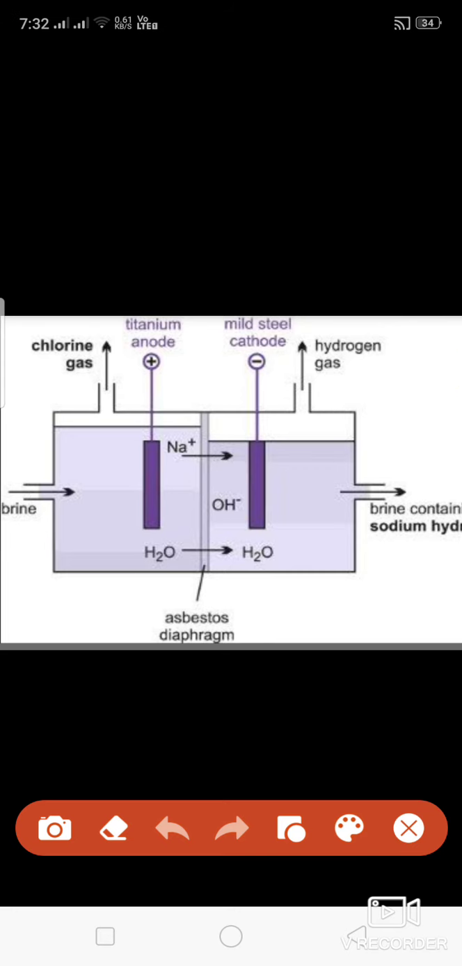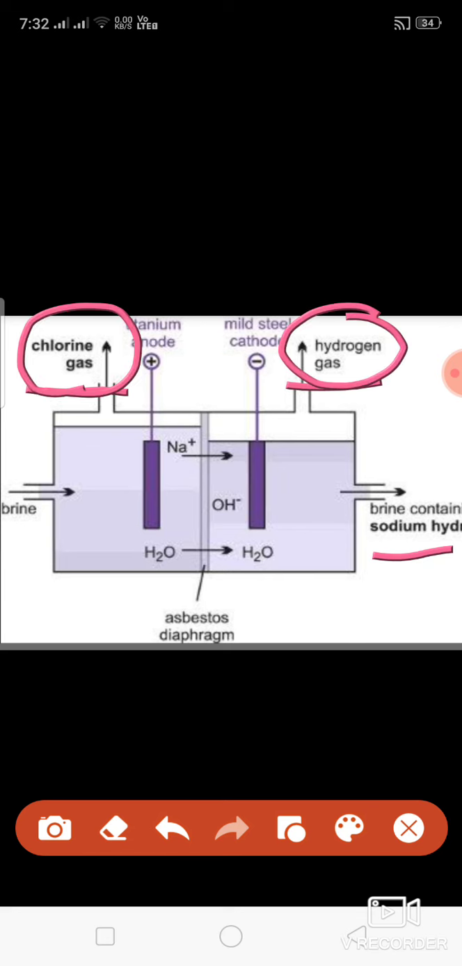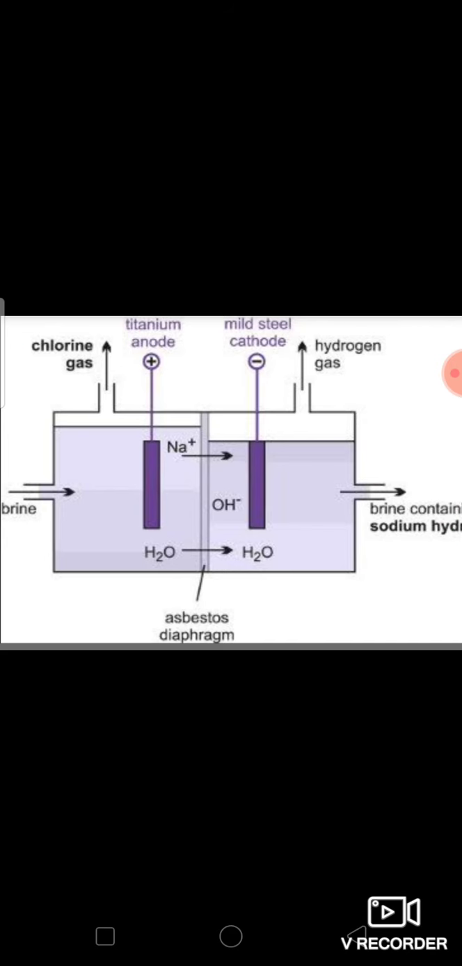See this: chlorine gas, hydrogen gas, sodium hydroxide. Chlorine gas, hydrogen gas and sodium hydroxide are the products. This is what is happening in the chlorine industry, and this process is known as electrochemical reactions. Definition: some chemical reactions proceed only by the passage of electricity. Such reactions are called electrochemical reactions or electrolysis.